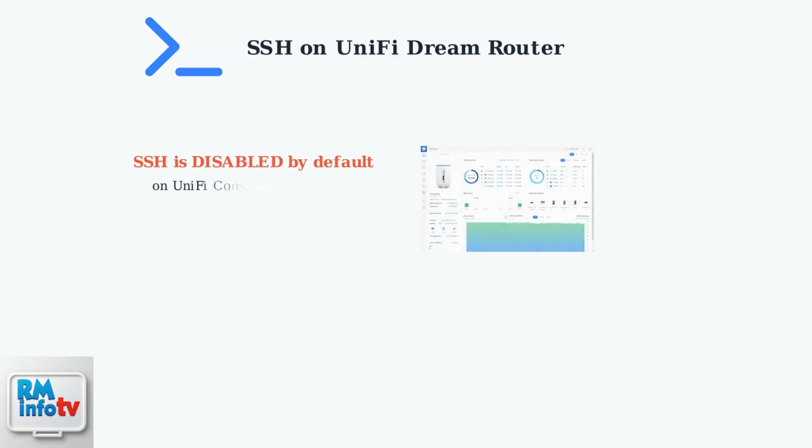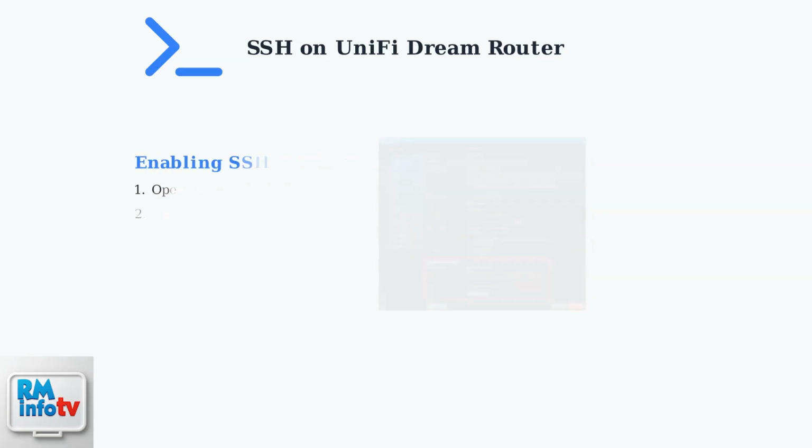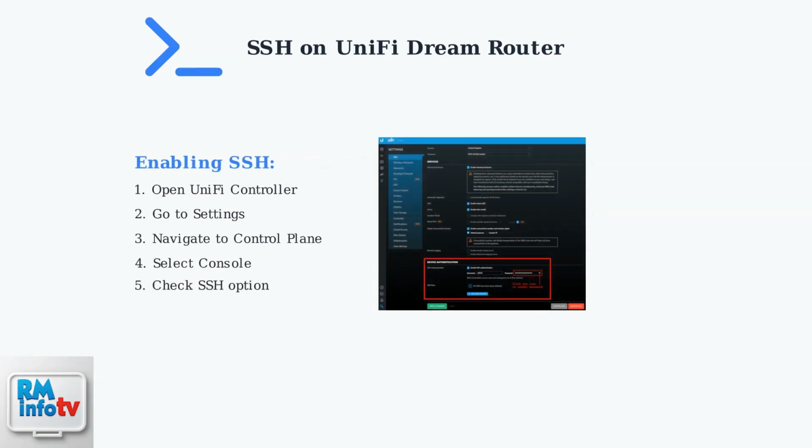By default, SSH is disabled on UniFi consoles like the Dream Router for security reasons. You'll need to manually enable it through the UniFi controller interface. To enable SSH, open your UniFi controller interface and navigate to Settings, then Control Plane, then Console. Here you'll find the SSH option that you need to check to enable SSH access.